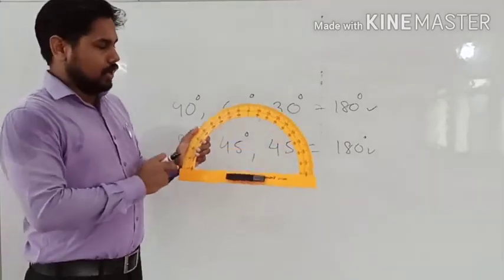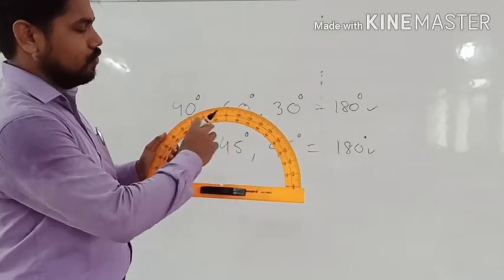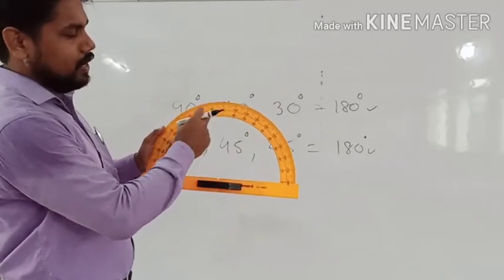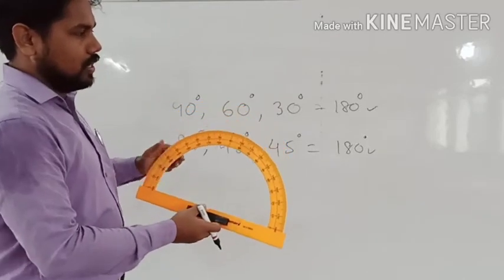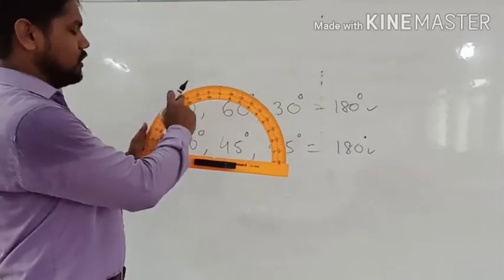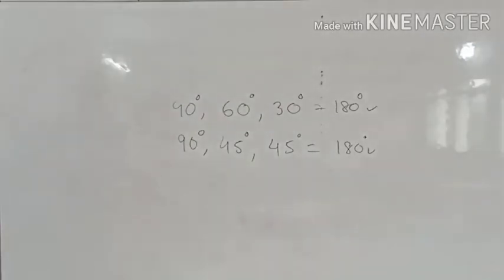In the protractor we have two types of measurement. If you want to draw an angle on the right hand side, we will take the inside measurement, and if you want to draw the angle on the left side, then we will take the outside measurement. With the help of this we can also check the angle measurement.